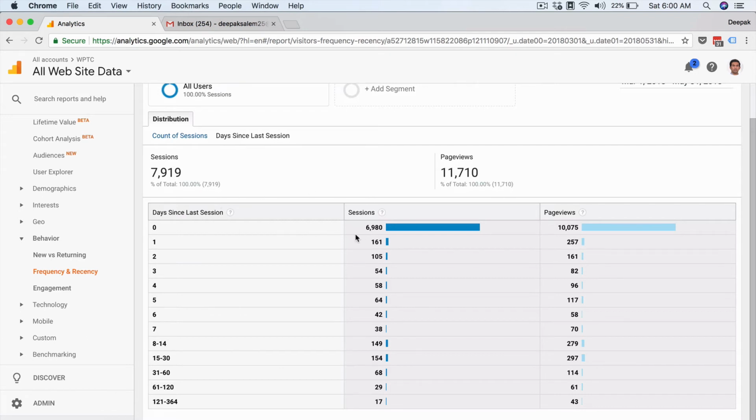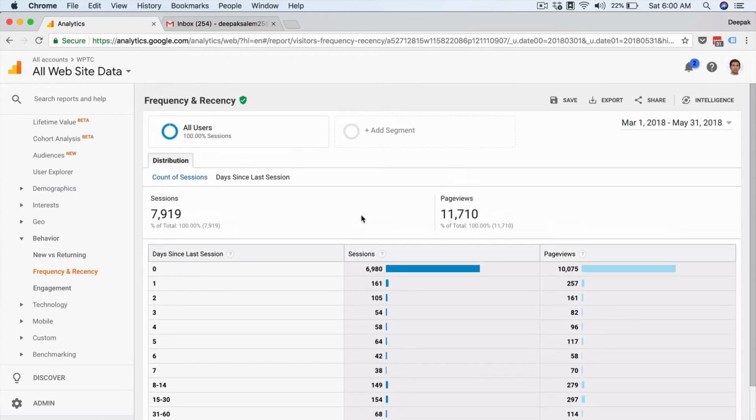Maybe out of these people, if some are going to come back tomorrow, that metric is going to get added here. And then we have 161 sessions. So these 161 people have visited our site yesterday as well, and these 105 people have visited our site yesterday and the day before yesterday, and you can see the count keeps going down. So this is how days since last session works.